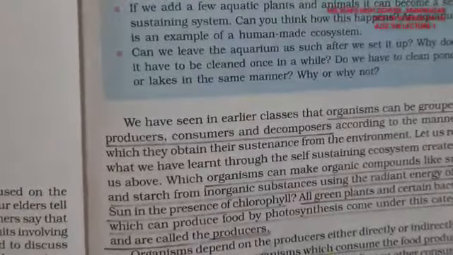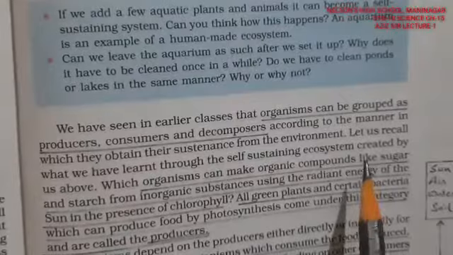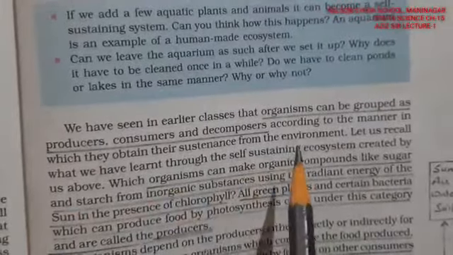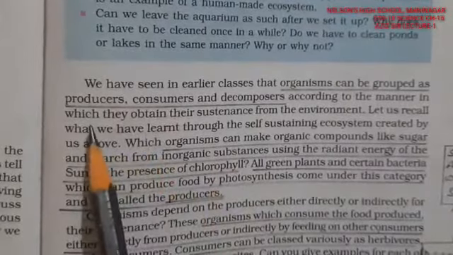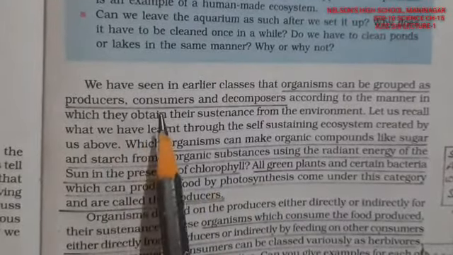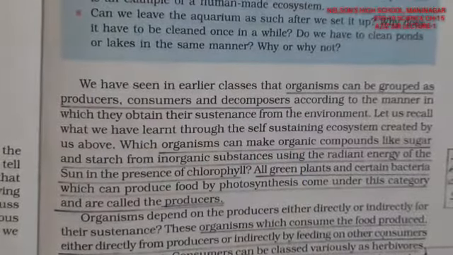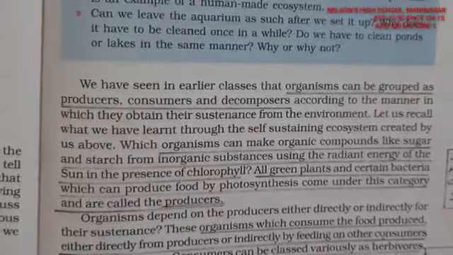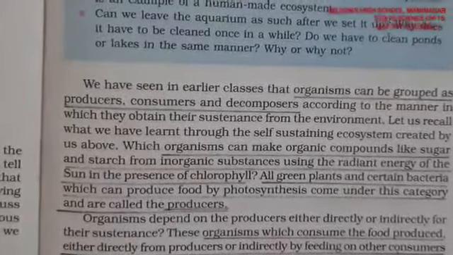Going furthermore, organisms can be grouped in three ways. Organisms, that is living organisms that we were talking about, can be generally grouped in three ways. That is, one is a producer, another is a consumer, and next is a decomposer. So they can be understood in three ways.